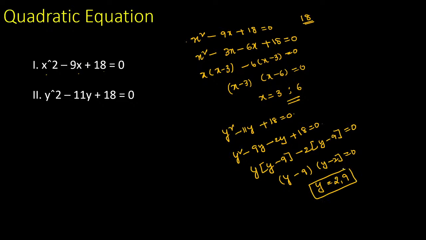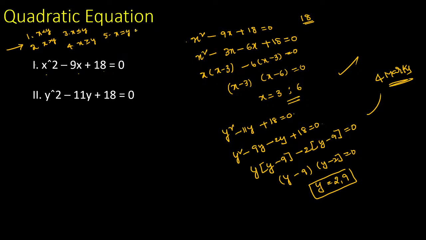If this is a 4 marks question, definitely you can get 4 marks for sure. Why? Because you just follow the traditional approach. But if it is a competitive exam, we don't have such time. Why? Because they mention the question like this, guys. Just compare these two equations. Which of the following options is exactly true? The options are x less than y, x greater than y, x less than or equal to y, x greater than or equal to y. Fifth option, either x is equal to y or no relation is established.